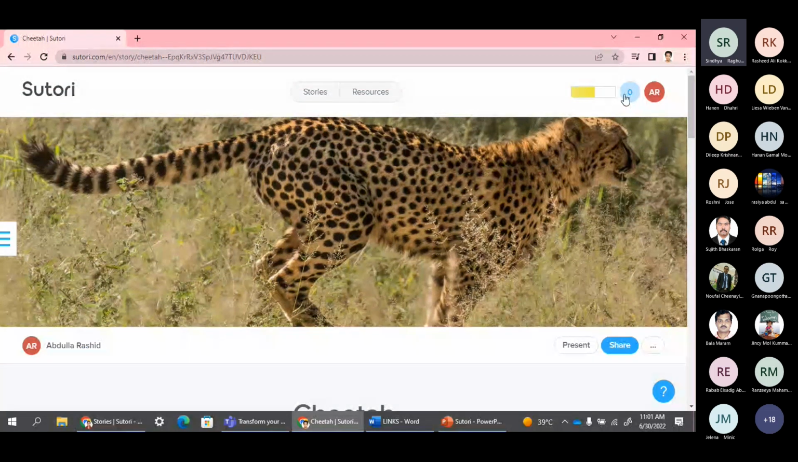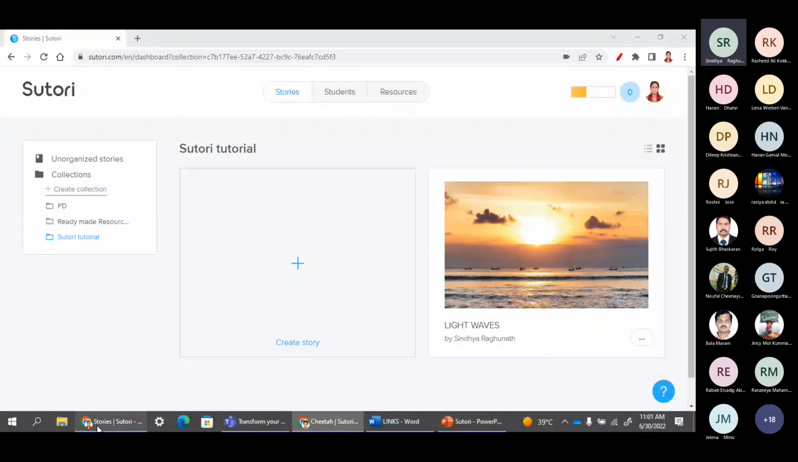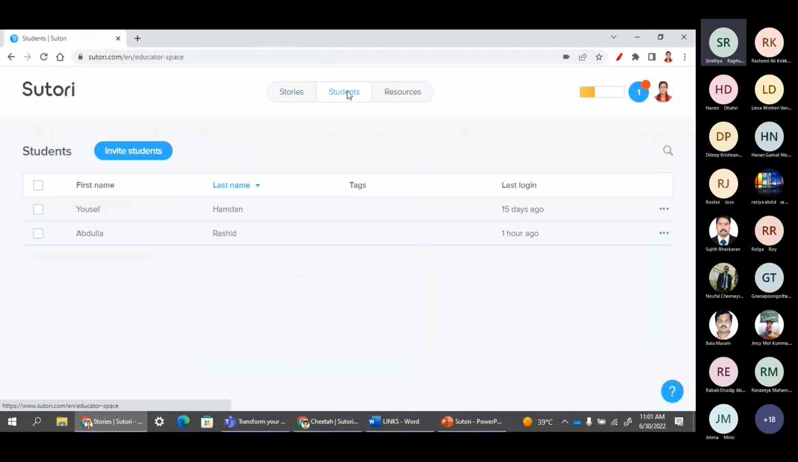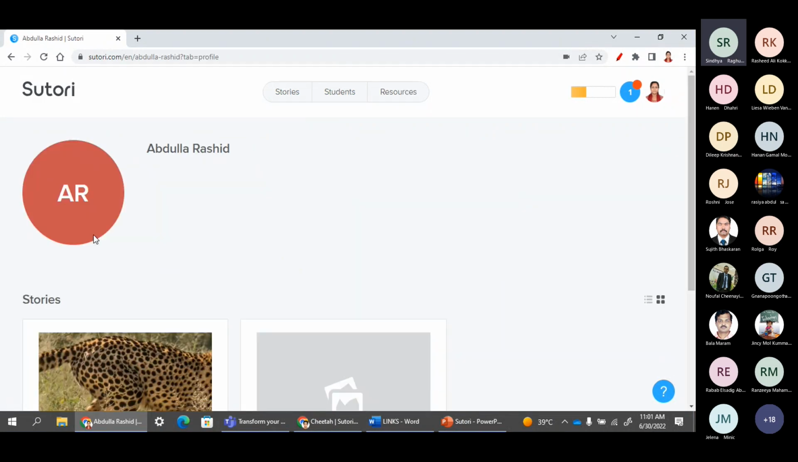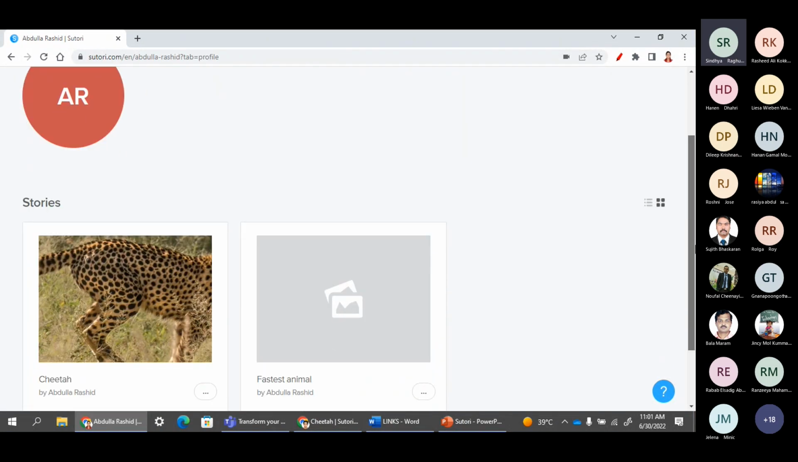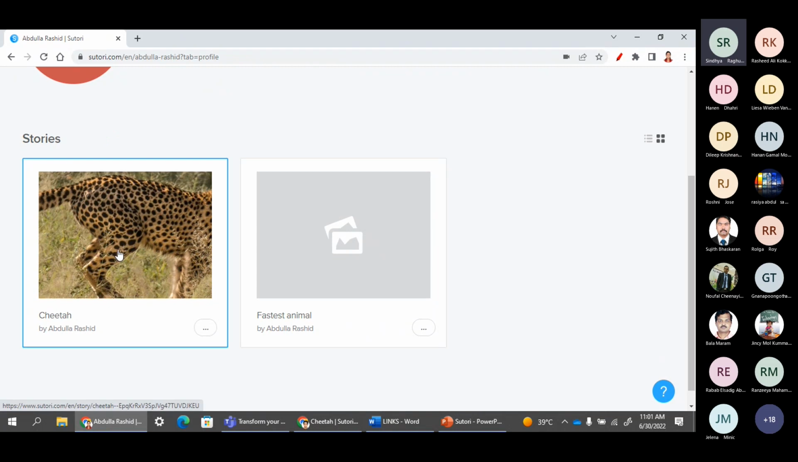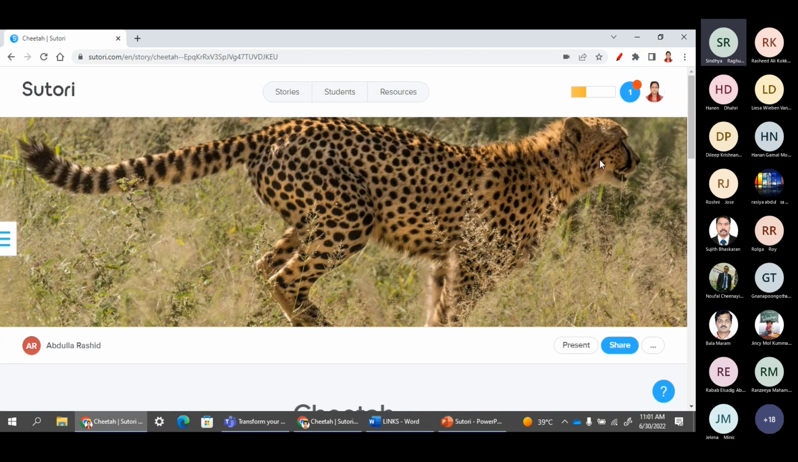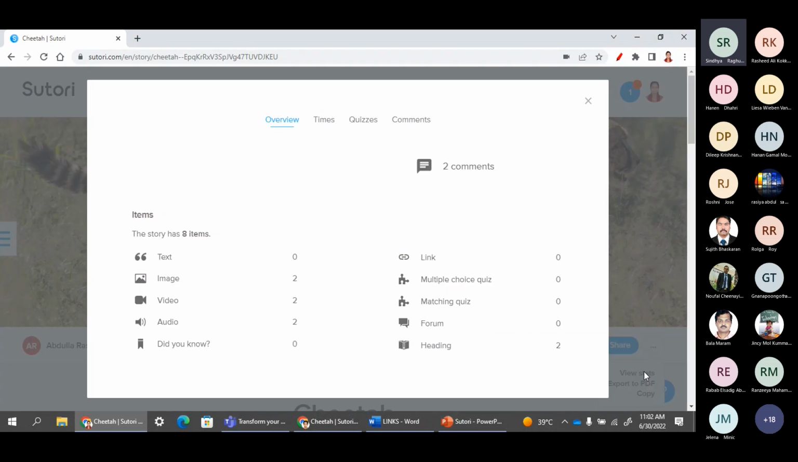Again, from the teacher's account, when we go to students, for example, I'm taking Abdullah Rashid's work. See, this work is here. He has shared it with me. When we open it, we can even see the status of the story. Here we need to click on the 3 dots, then view status. In the status, we can see how many views the story has, how many comments.